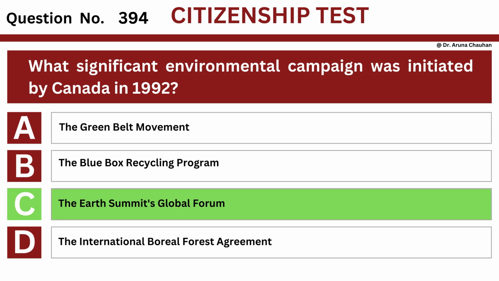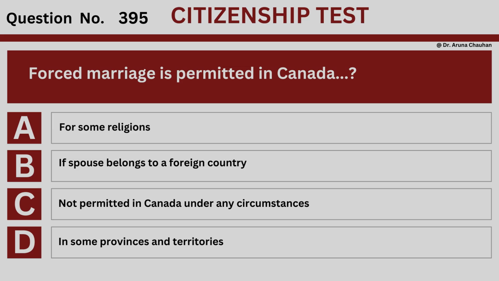The answer is option C, The Earth Summit's Global Forum. Question number 395. Question: Forced marriage is permitted in Canada? Option A, for some religions. Option B, if spouse belongs to a foreign country. Option C, not permitted in Canada under any circumstances. Option D, in some provinces and territories.